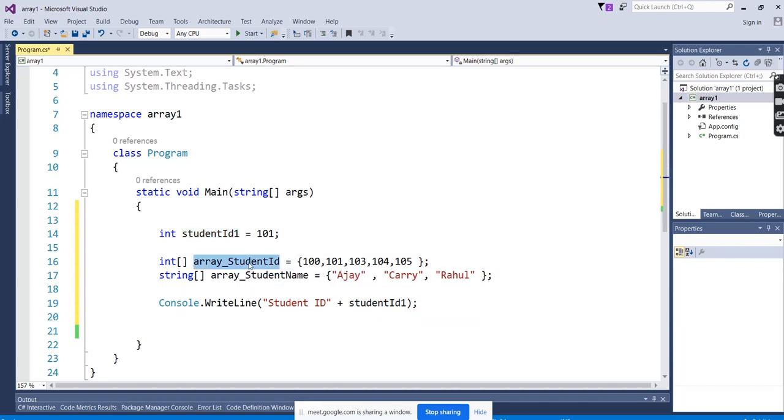But for the array, if we show it this way, are we going to get these numbers? No, because it is not stored in a single memory location. It is stored in different indexes. 100 is stored at index 0, 101 is stored at index 1, right?